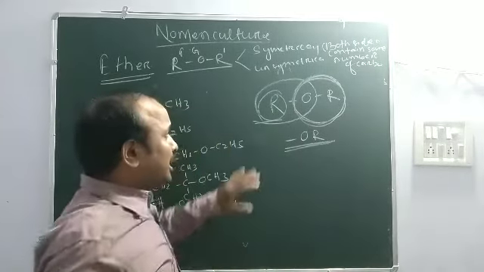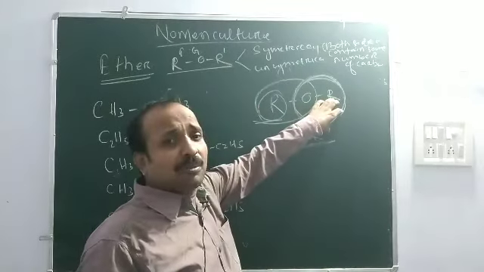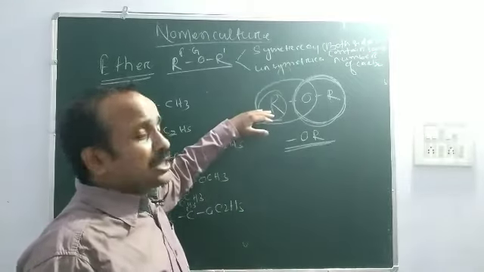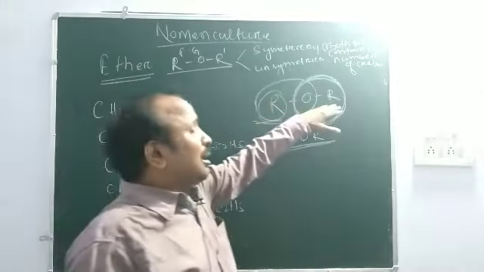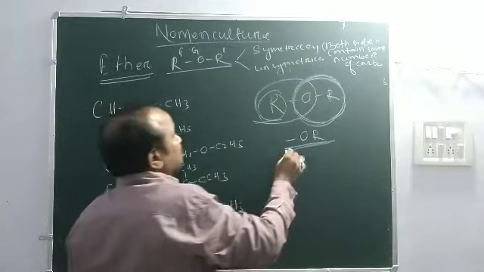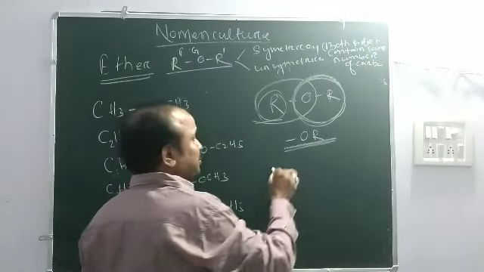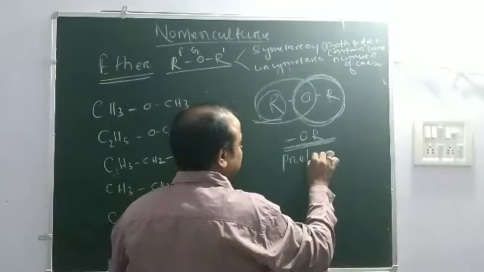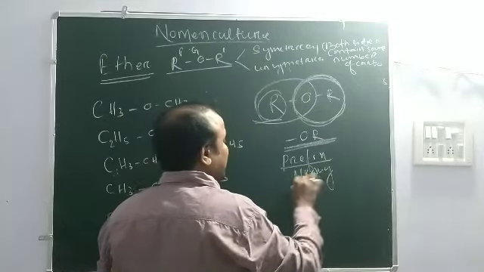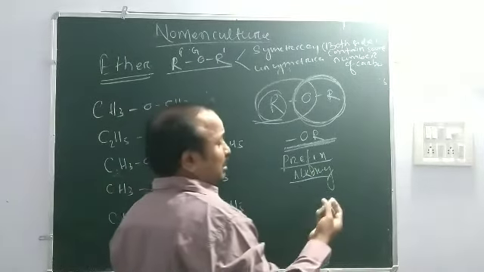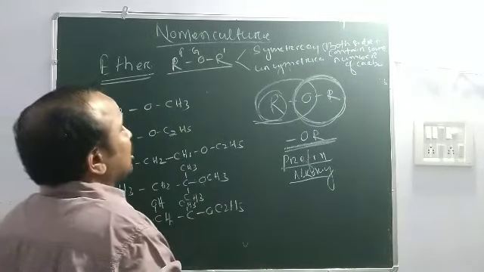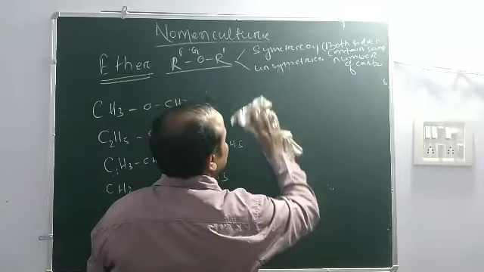Remember that when two alkyl groups contain different numbers of carbon, the alkyl group with more carbon is used as the alkyl, and the alkyl group with less carbon is used as the ether, and it is always used as a prefix. There is no suffix. The prefix is alkoxy. Alkoxy means if one carbon, then methoxy; two carbon, ethoxy, like that. Now we are going to name some organic compounds containing the ether functional group.